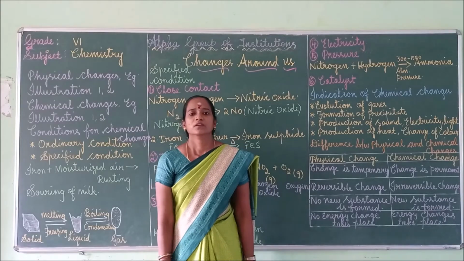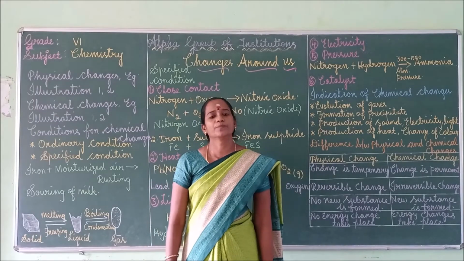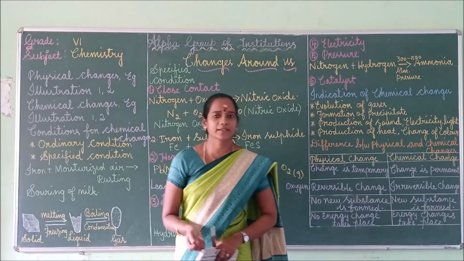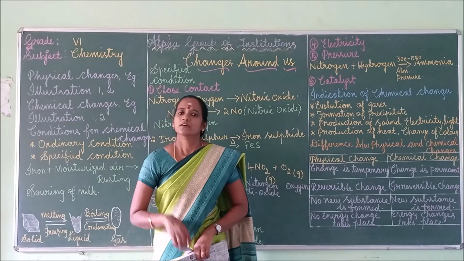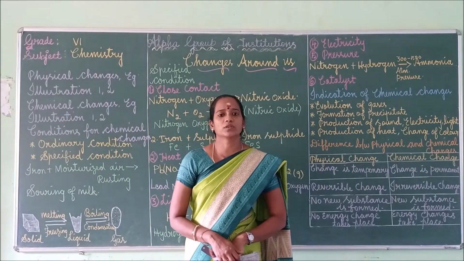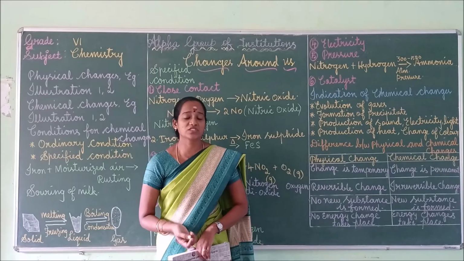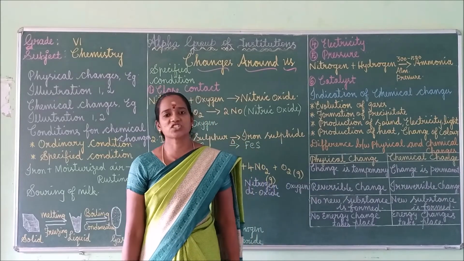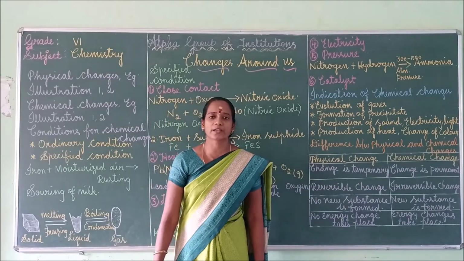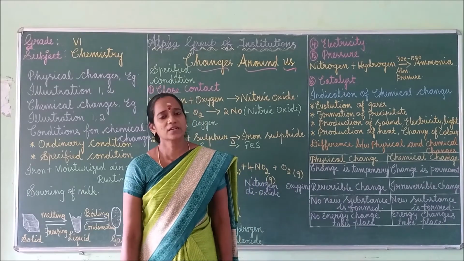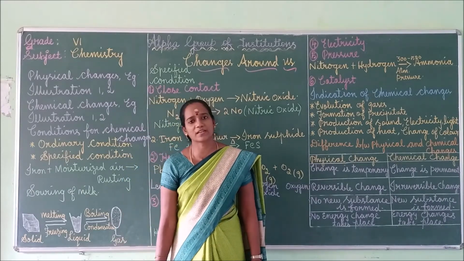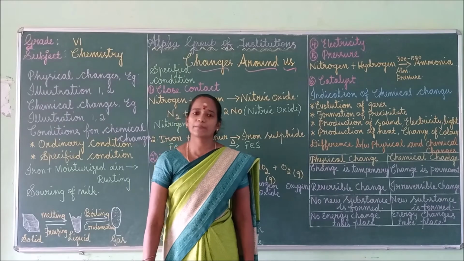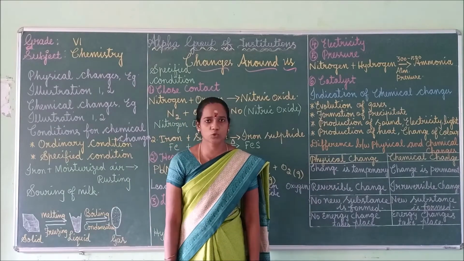Good morning, children. In the last class, we learned about the types of changes, and we also discussed what is meant by physical change and chemical change, isn't it? So this class we will discuss physical change and chemical change and their examples, as well as the illustration part. Along with that, some conditions are required for a chemical change to take place, and what are the differences between physical change and chemical change? What are the indications we can observe during a chemical reaction? So these things we will discuss today, right?